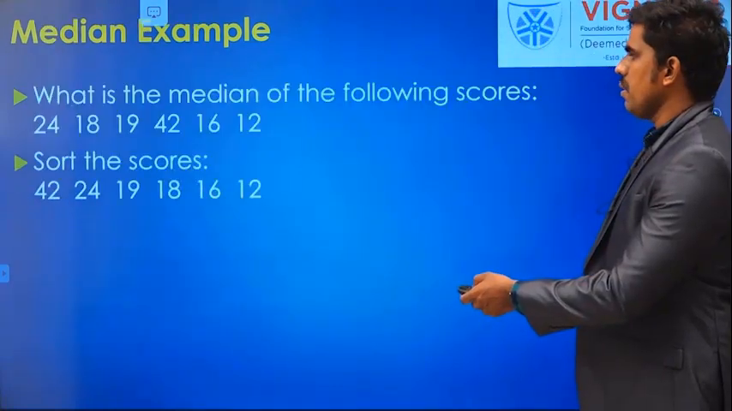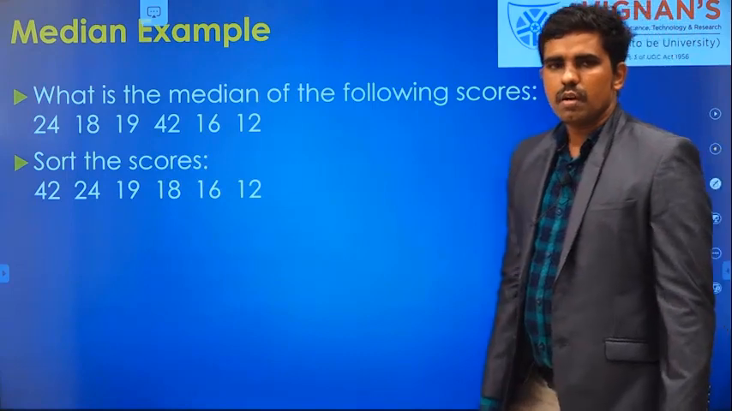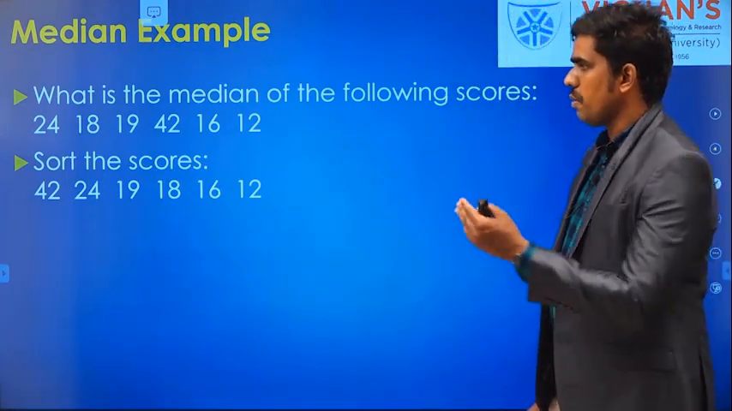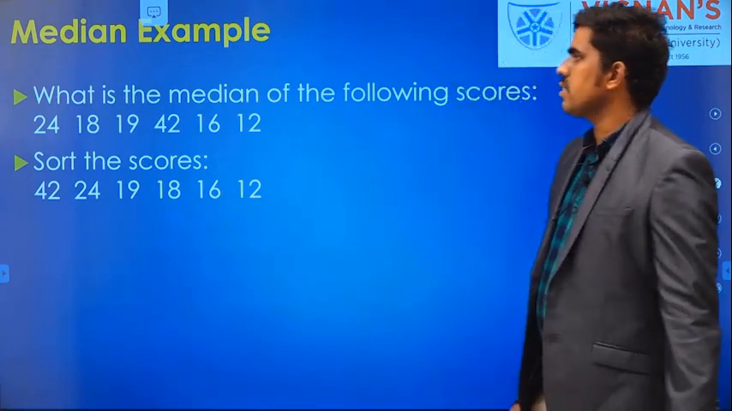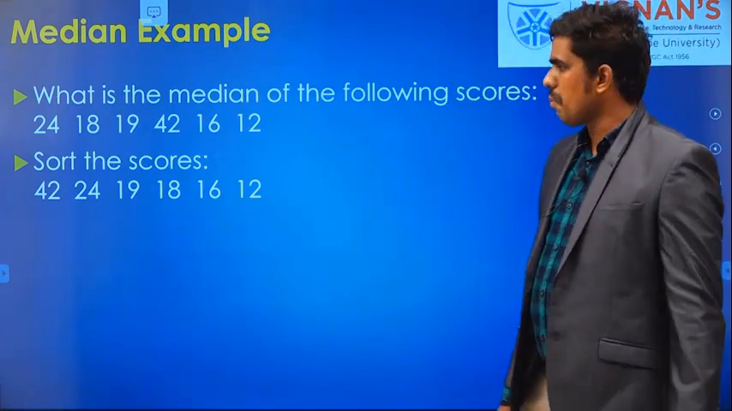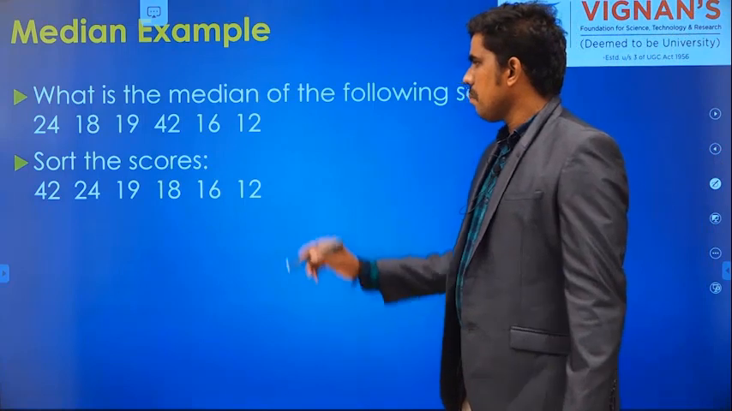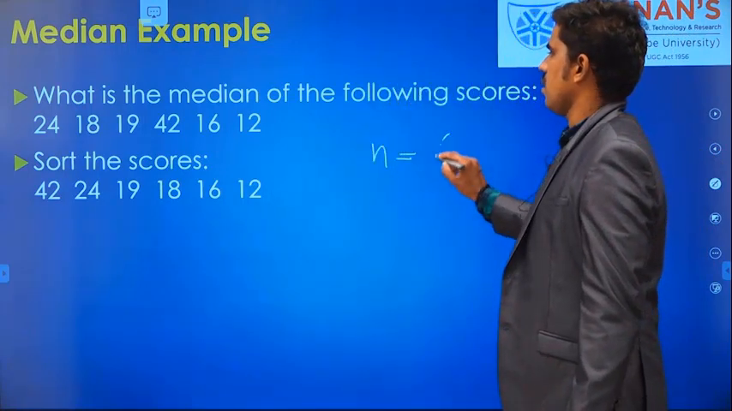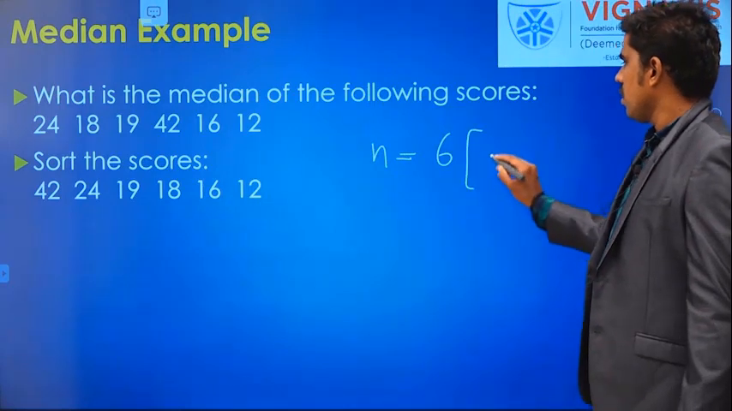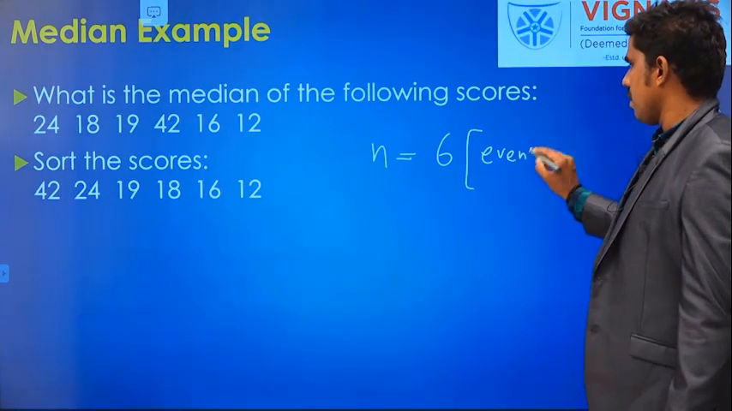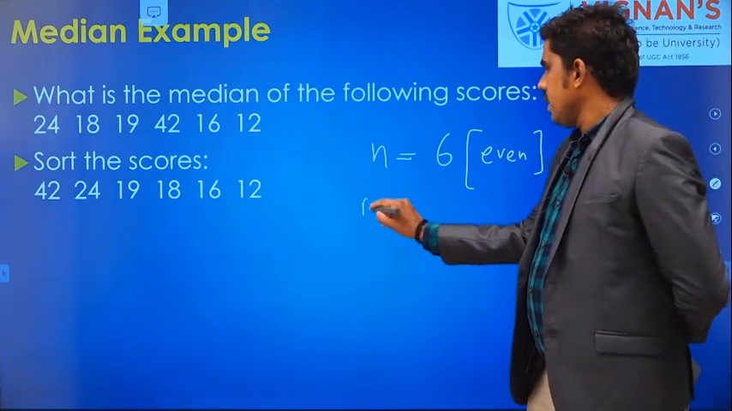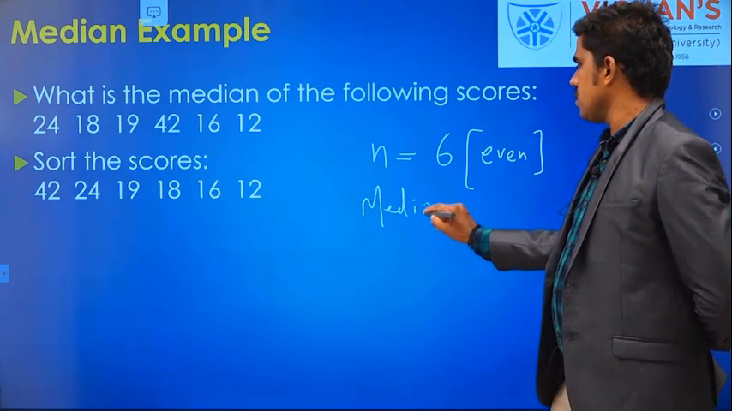And one more example, the data is given to you. Here the difference between the previous problem and this problem is the number of values. How many values are there? Find how many values there are. The values are 6. So we have an even number of values. For an even number of values, the median is nothing but